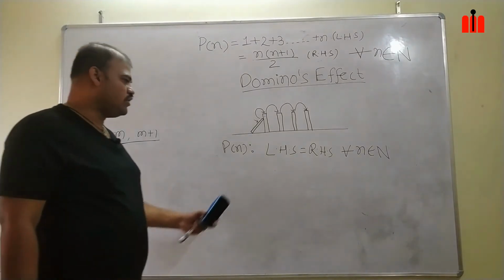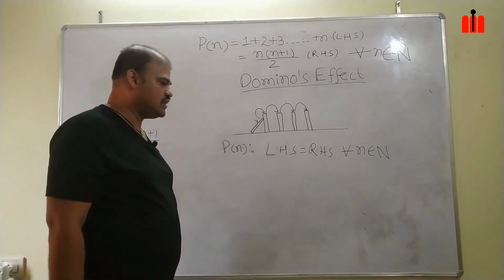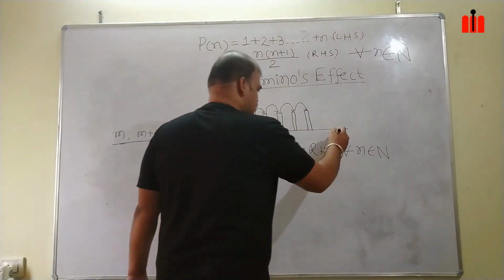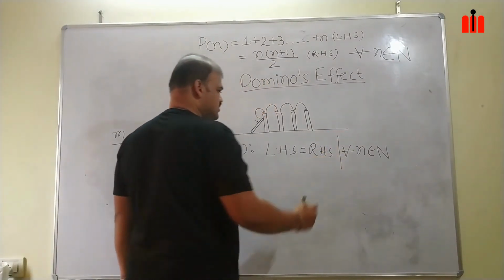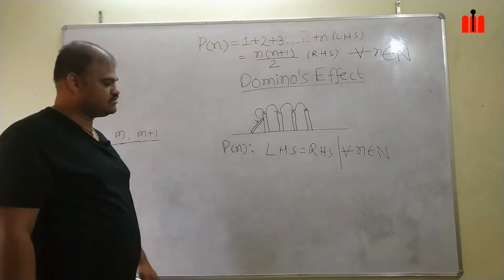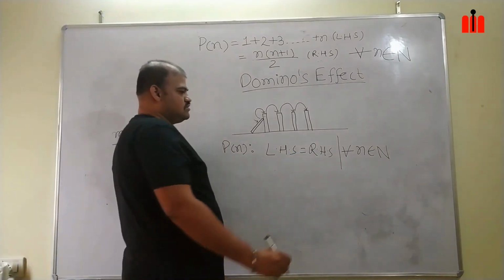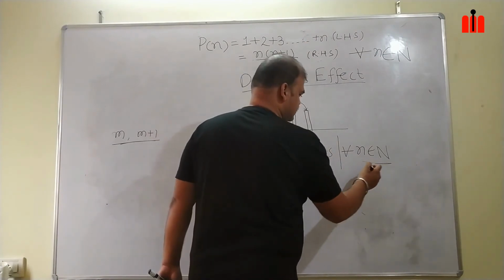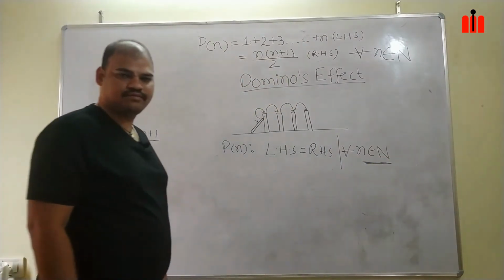This problem consists of two parts. This is the main part of the problem, LHS equal to RHS. This part is the domain.